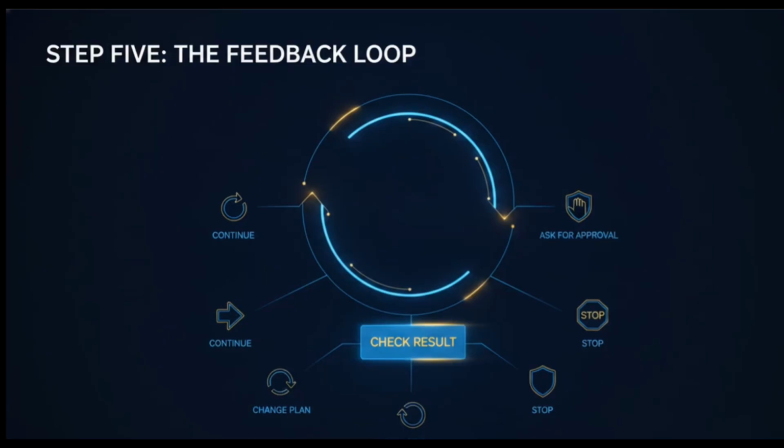This approval process ties directly into the agent's feedback loop. After taking an action, the agent checks the result to decide whether to continue, change its plan, ask for your approval, or stop entirely. If an action fails, it simply loops back and revises its strategy until successful.